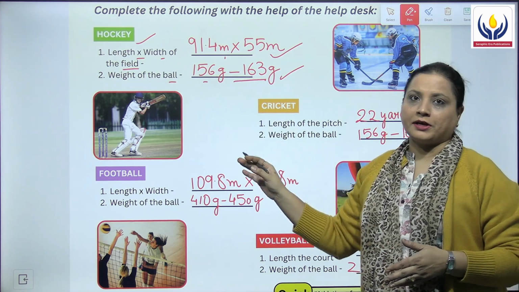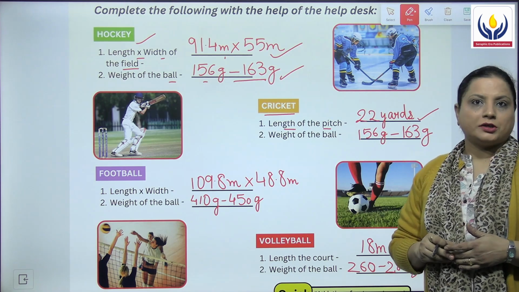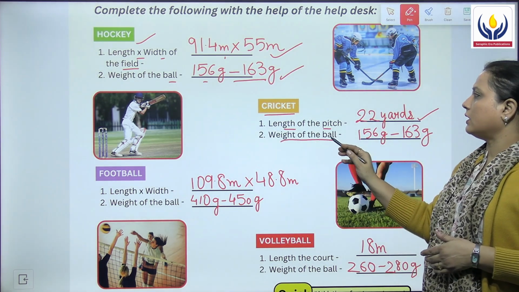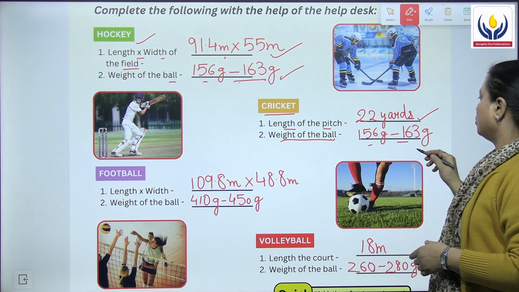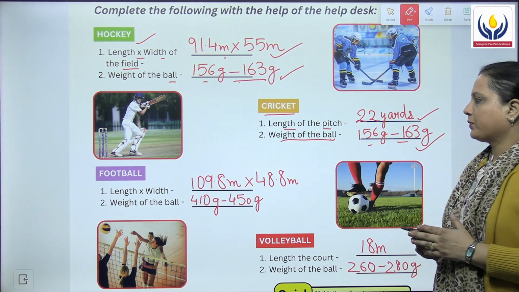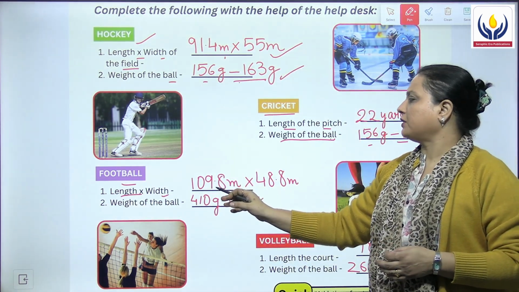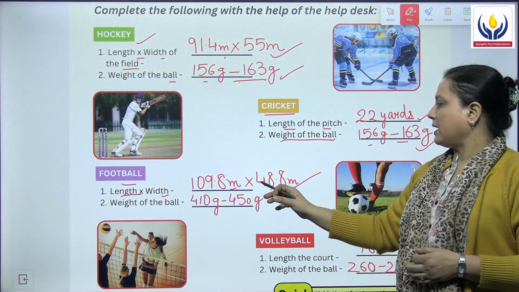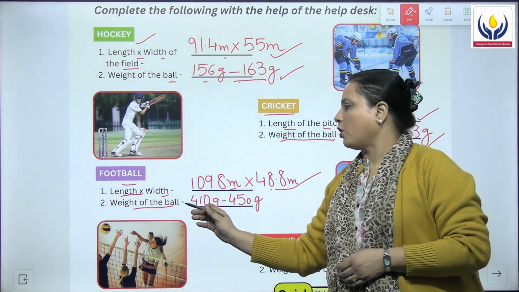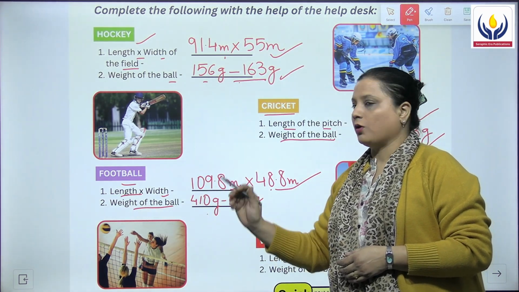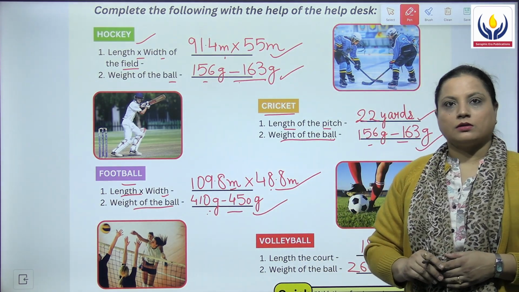Then next is cricket. Here the length of the pitch is asked and the answer for this question is 22 yards. Then the weight of the ball is just similar to the weight of the hockey ball, that is 156 grams to 163 grams. Then next we have the football, and the length and the width is 109.8 meters multiplied by 48.8 meters. Next we have the weight of the ball.